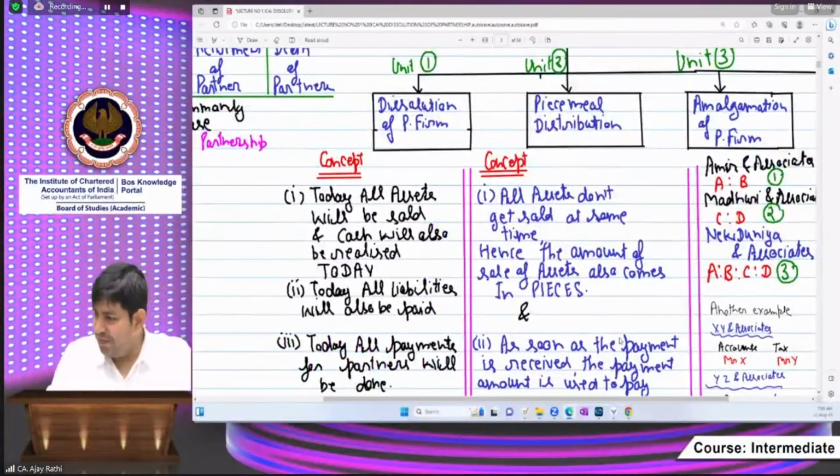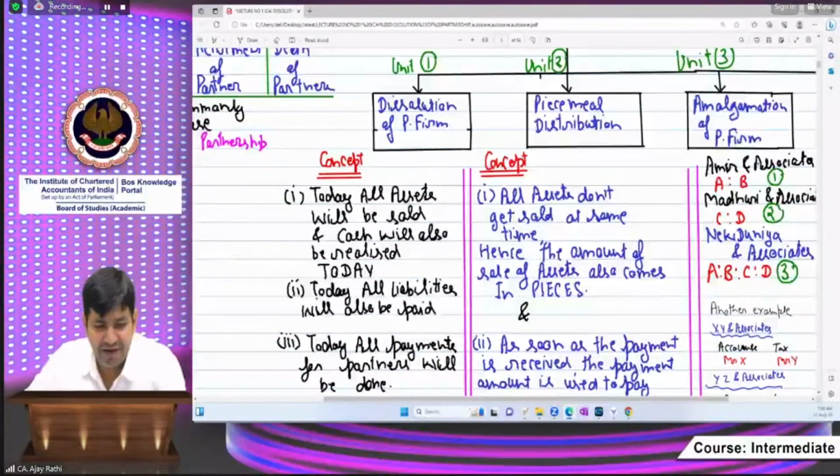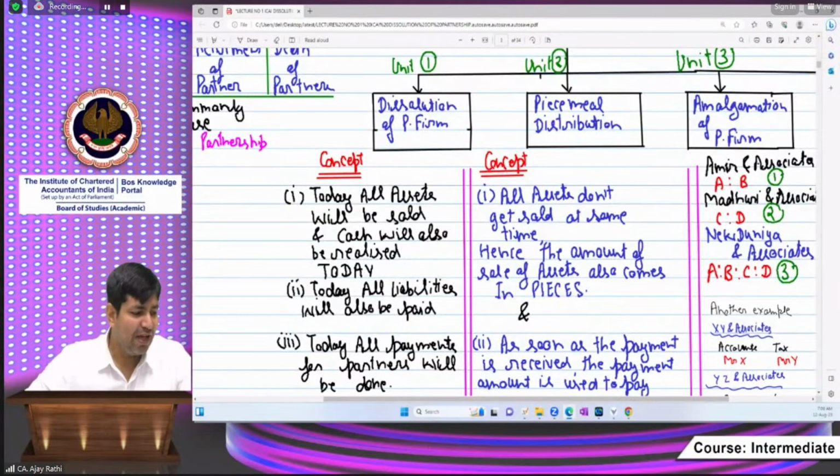I hope none of the people who are having parathas and tea are there at this time. Ready? Very good. Only 2% are ready. The rest are all enjoying paratha. At least you must tell me that you are enjoying paratha, sir. We are not ready. I am waiting for your answer.